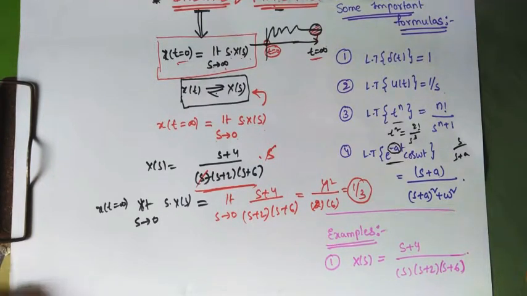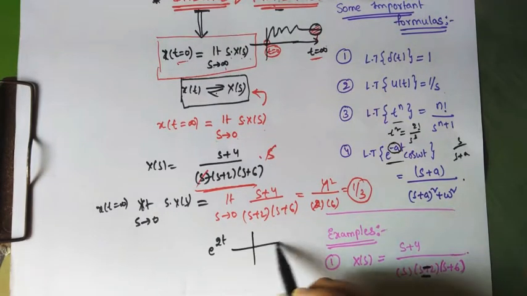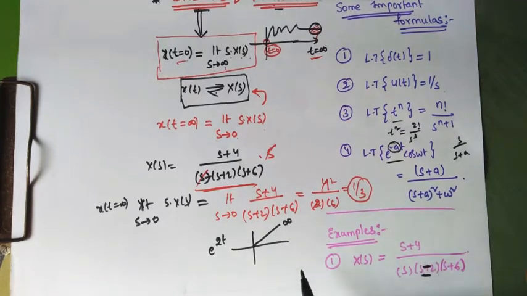What if the question is given like this: find the final value of s plus 4 by s into s minus 2 into s plus 6? Then you should be careful while finding the final value, because only stable functions will have finite final values. The system is not stable here, because if you take the inverse Laplace transform, you will get an exponential like e power 2t, which indicates that the function as time proceeds will become infinity. So there is no final value.